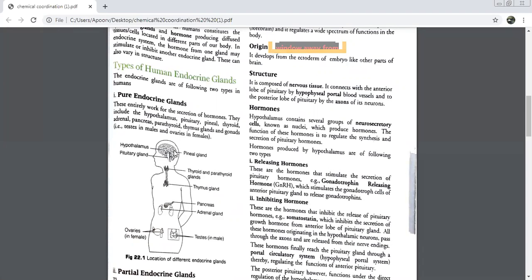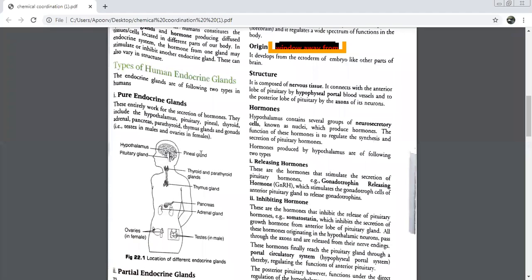First of all, the hormones which are produced here in the hypothalamus, what are they called? Releasing hormones. And these hormones, where will they go later? The pituitary gland. Yes. And then they will stimulate the pituitary so that it also starts secreting hormones.